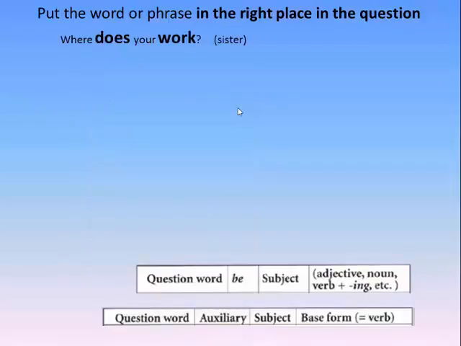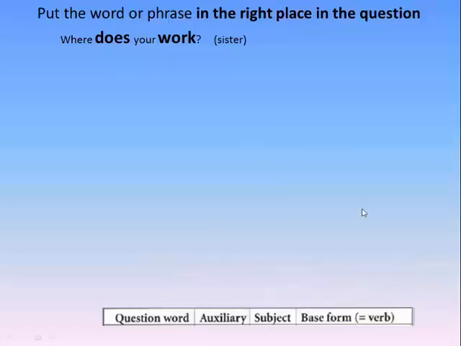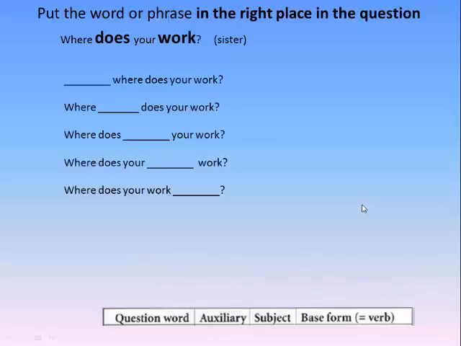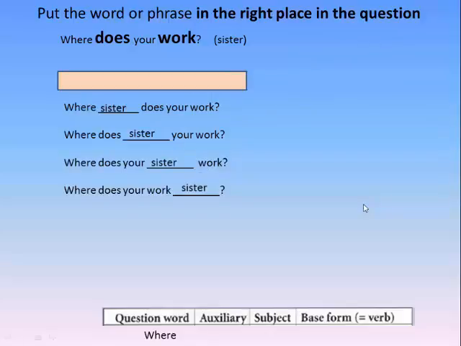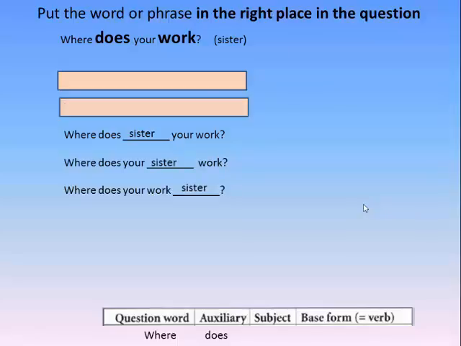In the next example, we have, where does your work? And I need to incorporate sister. Okay, does is an auxiliary, and work is the base form of the verb work. So I know which is my chart. And I know that I can incorporate sister in all these places. Question word. Yes, I have a question word. Where? So the first one disappears. Auxiliary. Yes, I have an auxiliary. So it is does. So this disappears.